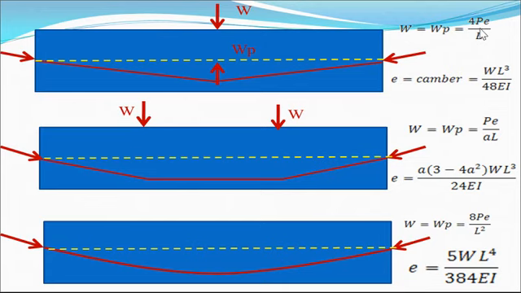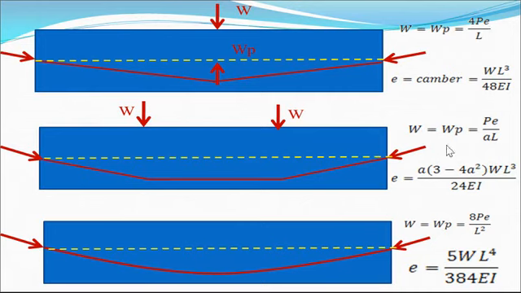E is the camber. Camber means the deflection, and due to point load, the deflection is WL cube divided by 48 EI, and using this concept we get the value of E. If we put the value of P and span, we get the WP, or if we know the WP, we can find out the value of E.